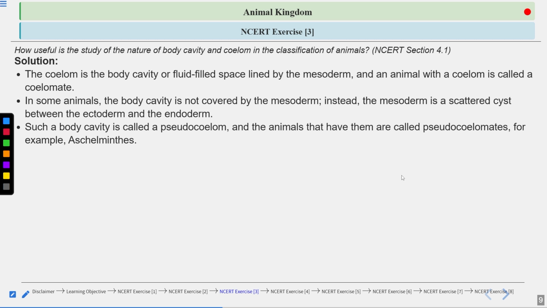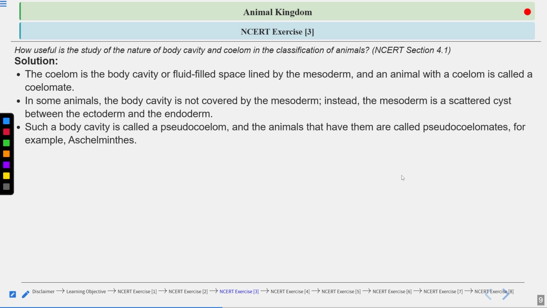Eucoelomate means true body cavity. Eucoelomate or coelomate, that is the same thing, so don't get confused. Coelomate, true coelom. Eucoelomate, true coelom. Now, the second type, in which the mesoderm is present in small pouches, those coeloms are called pseudocoelom, false coelom.